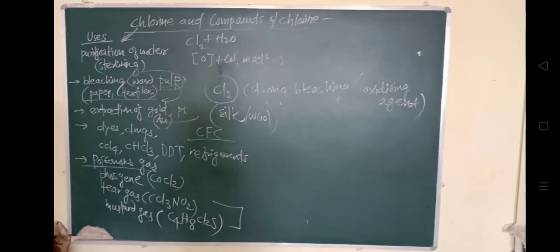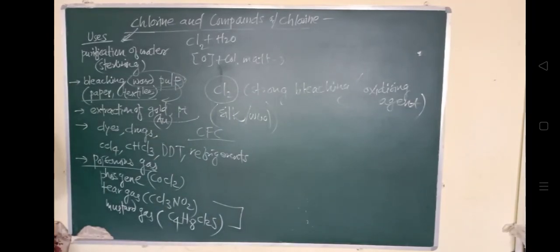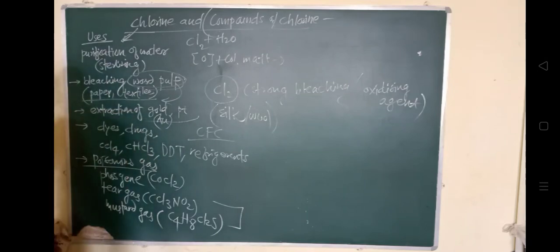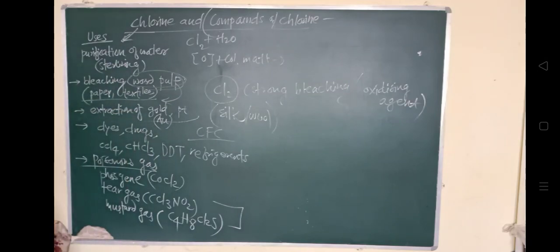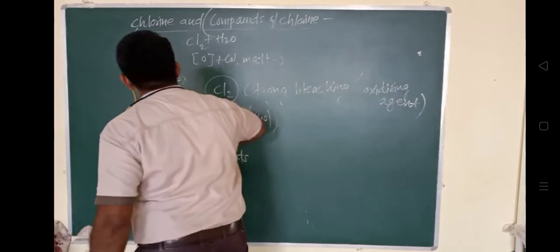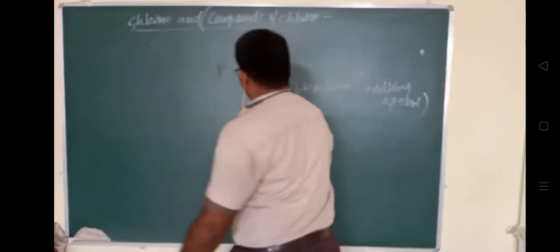Hydrogen chloride is the compound which is formed by this chlorine. And now we'll see its properties. We have seen the properties of chlorine; now we'll discuss the properties of the compounds.